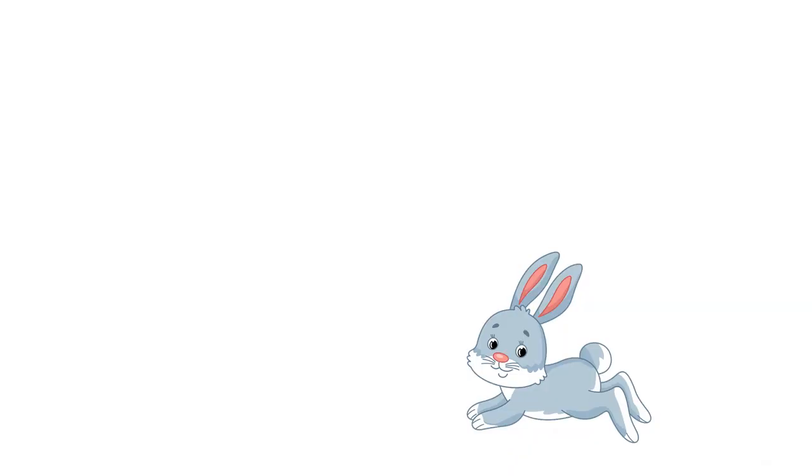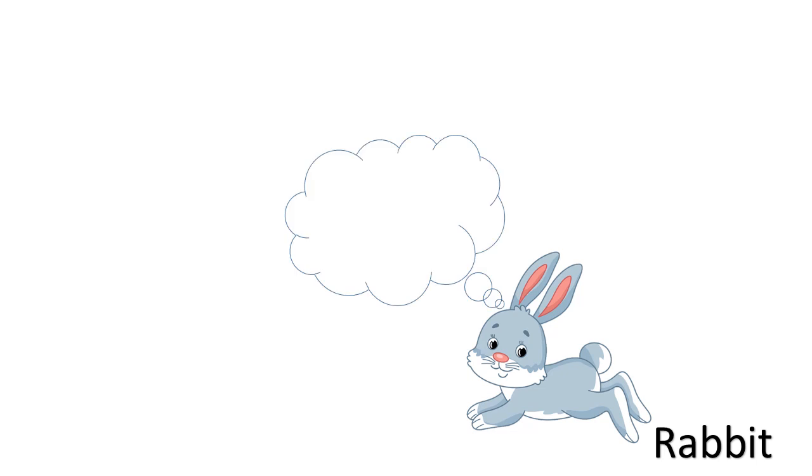Children, can you guess what is the animal you see here? You're right, it is a rabbit. One day, it wanted to eat its favorite food and it was searching here and there, but it could not find its favorite food. Can you tell me what its favorite food is? Yes, they are carrots.